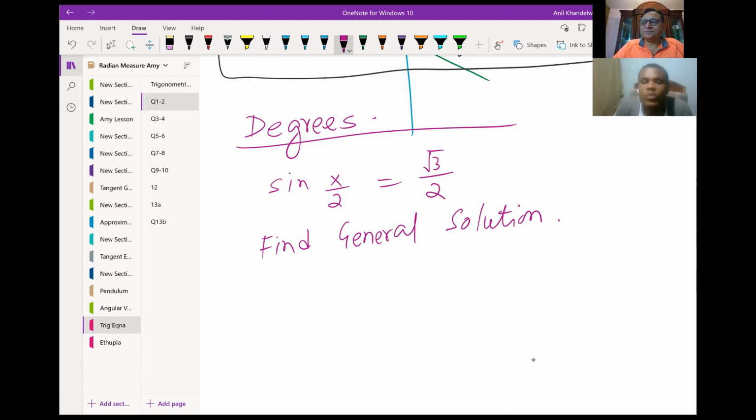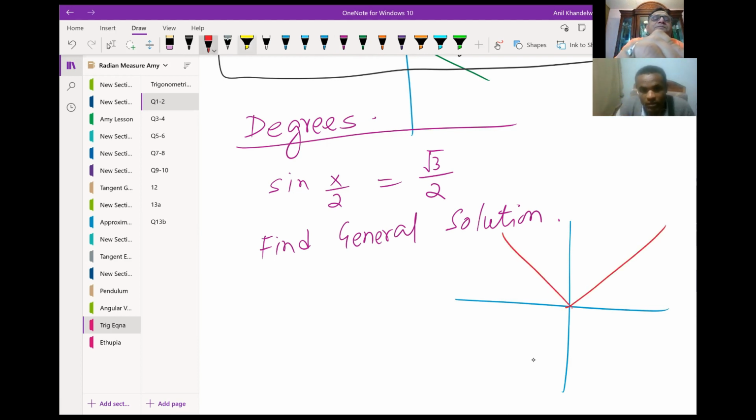First, we looked at where the sine value is positive, correct? We looked in the first and the second quadrant. Then find the related acute angle. I think the acute angle is 60 degrees.